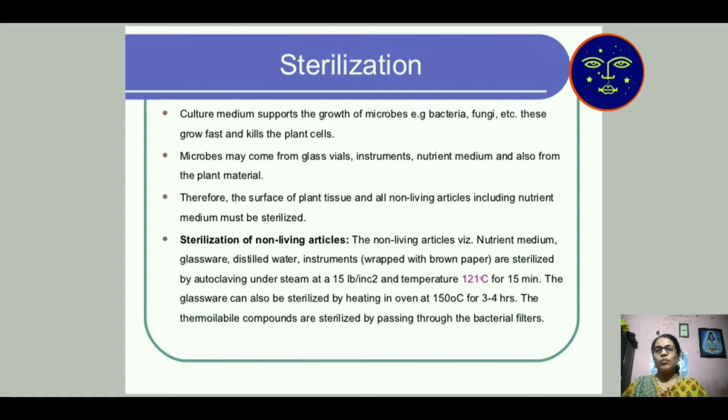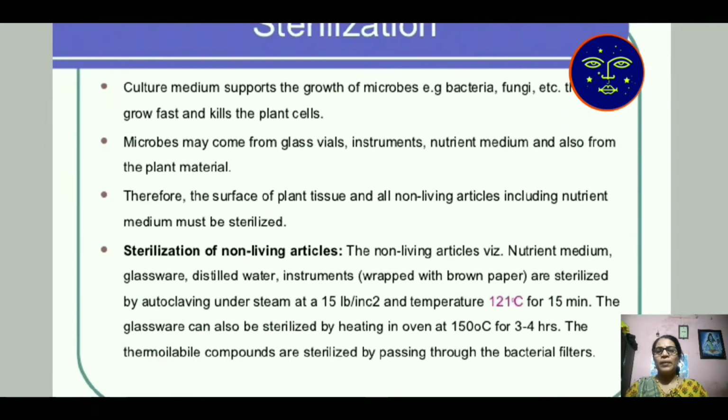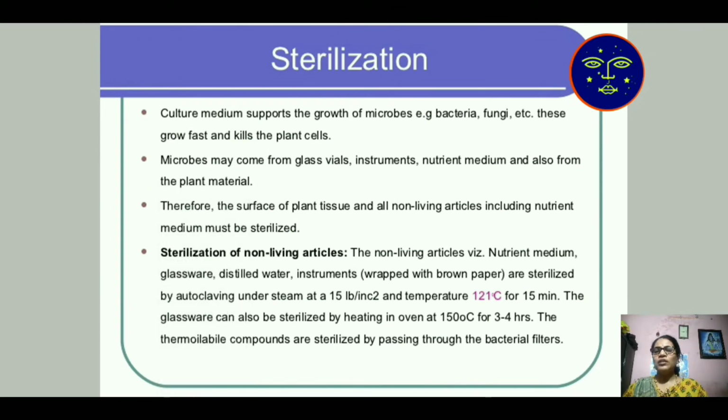So first it is required to remove those microbes. Microbes may come from the glass vial, instruments, nutrient medium and also from the plant material. Therefore, the surface of the plant tissue and all the non-living articles, including nutrient medium, must be sterilized.